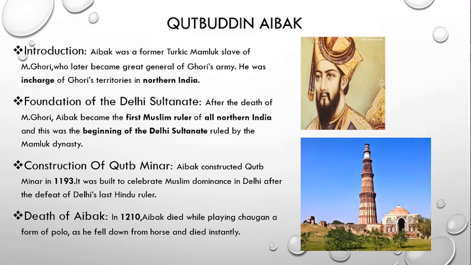Death of Aibak. In 1210, Aibak died while playing chogan, a form of polo. It's a game, and he fell down from his horse and died instantly. So this is how the time period of the first ruler of the Mamluk or slave dynasty came to an end.